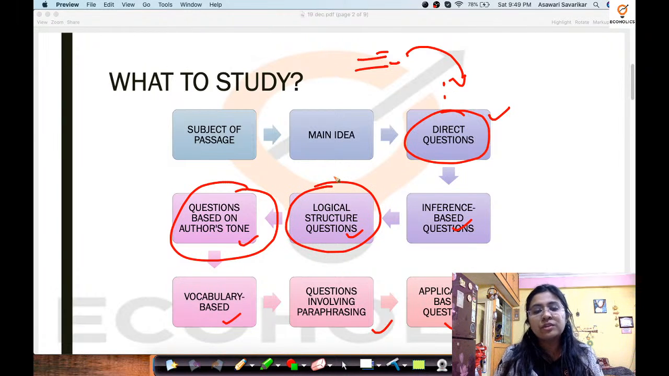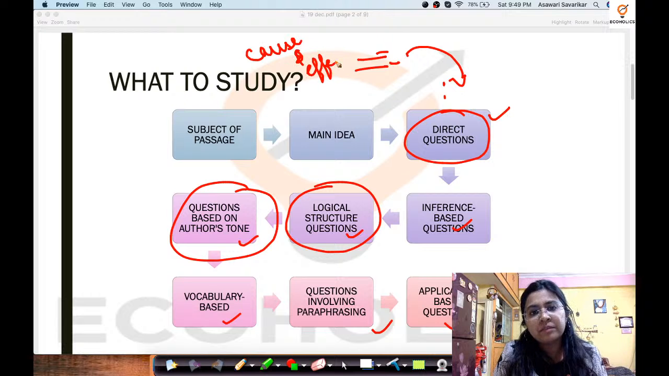Logical structure questions are those which are probably given as cause and effect relationship questions. These are going to be similar to analogy. You have to find a logic between two facts and then answer the question. So those can be logical structure questions.